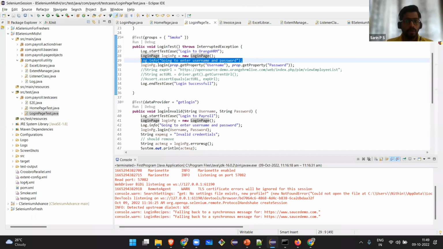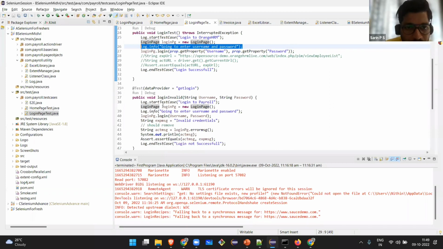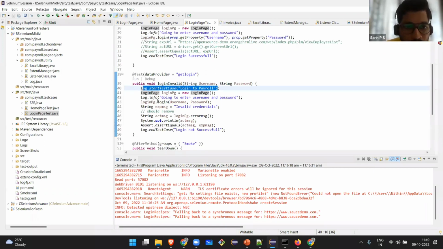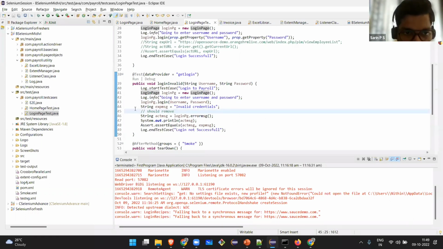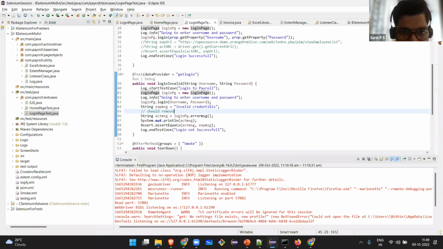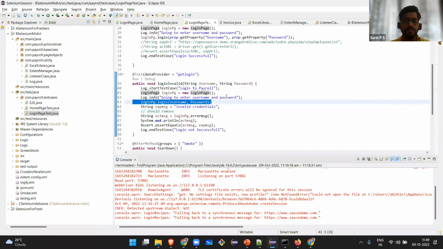So this is logging all the information. Before starting the test case, I will call log.start: I'm going to start this login into payroll application test case. Once the test case is completed, I log that it completed. In between, just before I enter the username and password, I will write log.info: I'm going to enter the username and password. If a test case fails, from the console itself I can scroll and see that this got printed, which means just after that the test case failed. So it is easy for me to fix the issues if I have the log files.